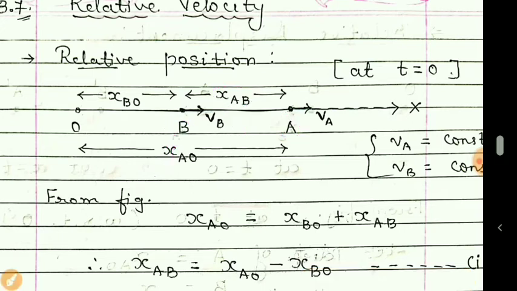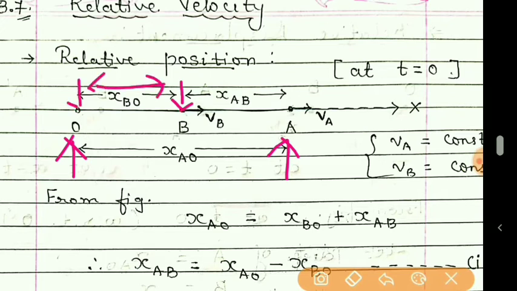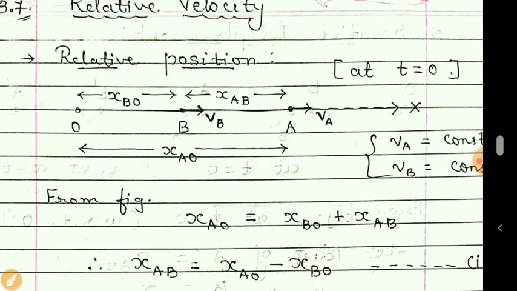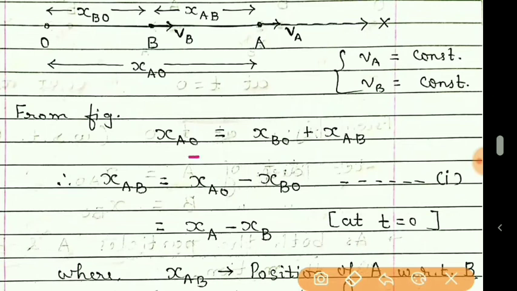Now students, from figure it is clear that we can write position of A with respect to O as the sum of position of B with respect to O, that is this distance, as well as position of A with respect to B, that is this distance. So summation of these two distances is nothing but this distance. So it is clear from the figure. So here I have written XAO is nothing but XBO plus XAB.